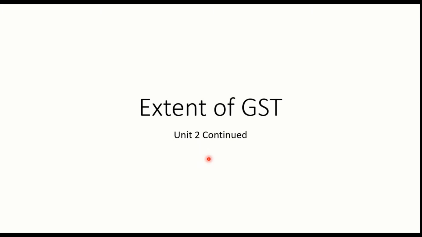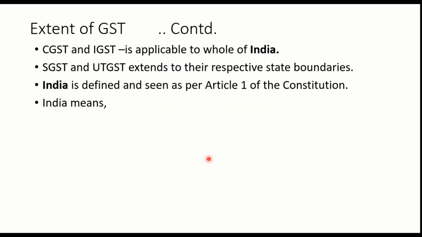We are going to continue with your unit number 2, extent of GST. As you know, CGST and IGST are national level GST acts and therefore it is applicable to whole of India. SGST and UTGST extends to their respective state boundaries. And in this video, we are going to learn about India and how it is defined as per Article 1 of the Constitution. It means that is where the Constitution of India starts, what the India means.